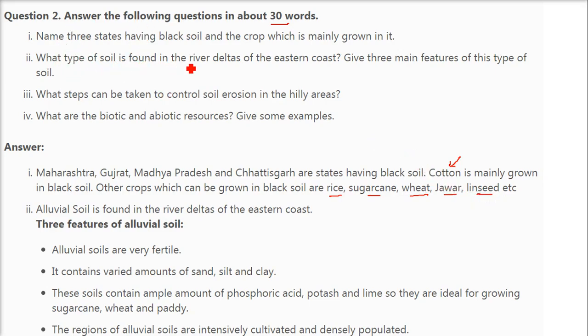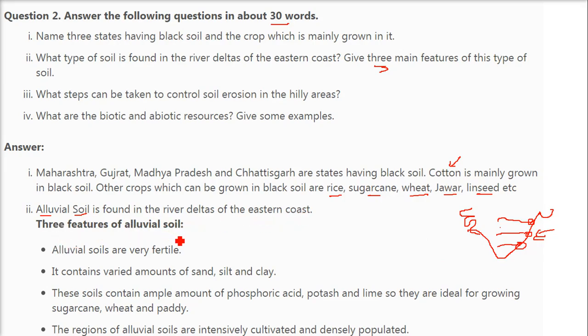Next is, what type of soil is found in the river deltas of the eastern coast? We have to give 3 main features of this type of soil. So alluvial soil, jalod mitti, is found in the river deltas of the eastern coast, that is this coast. On this coast of India, we find the alluvial soil mostly, when we say the Kaveri, Krishna and then Godavari, all these delta areas.